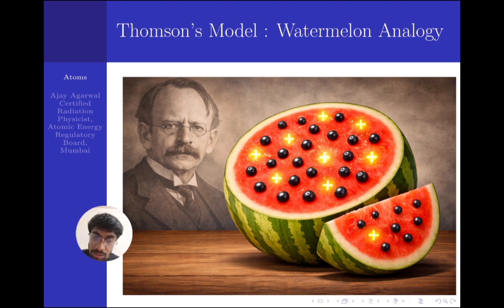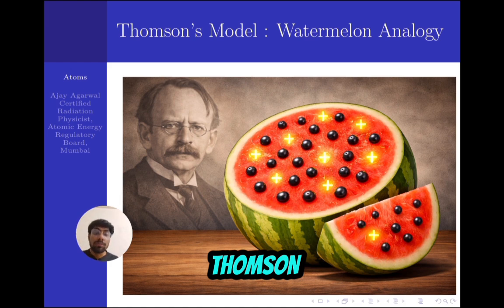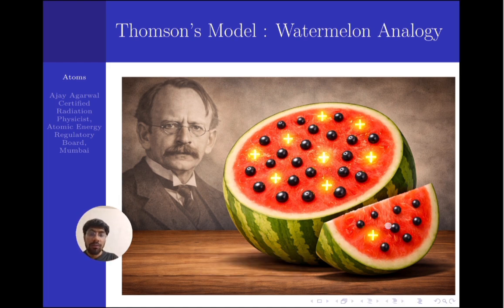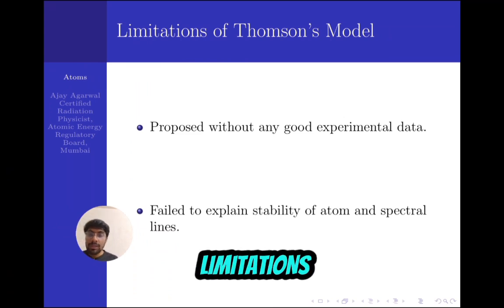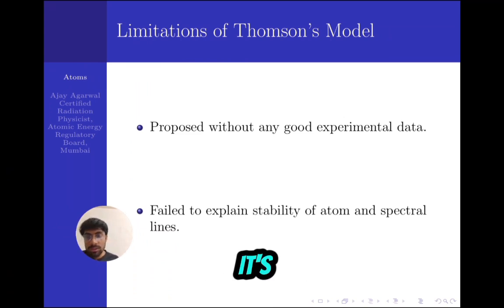The red fruit is the positive charge, and the black seeds are the electrons. This was a simple model given by Thomson just after the discovery of the electron. But there were some limitations, not some, it's totally a.